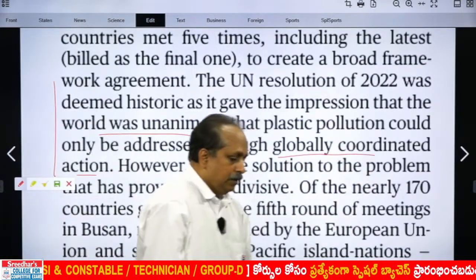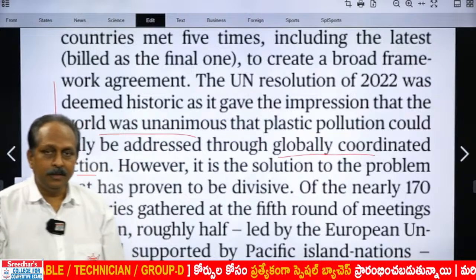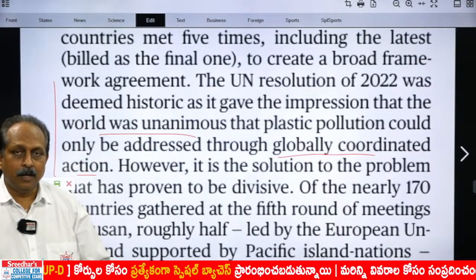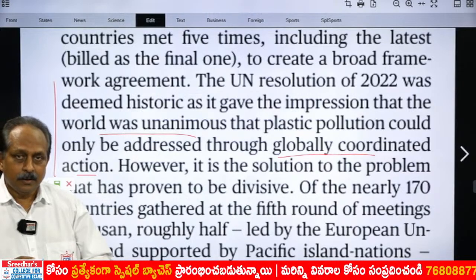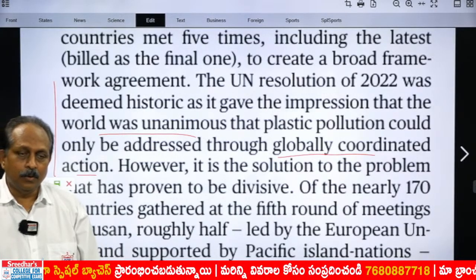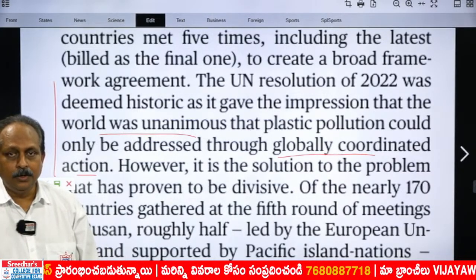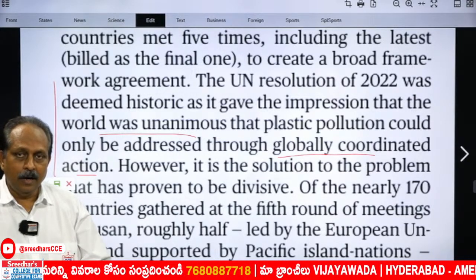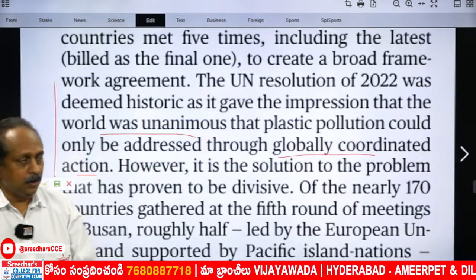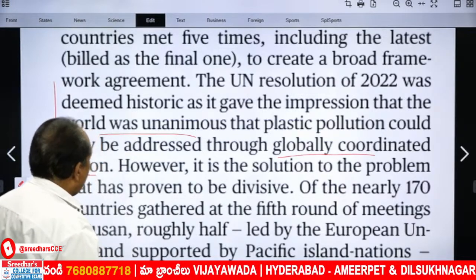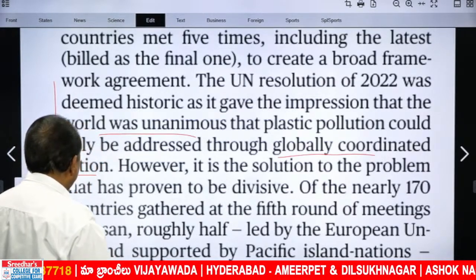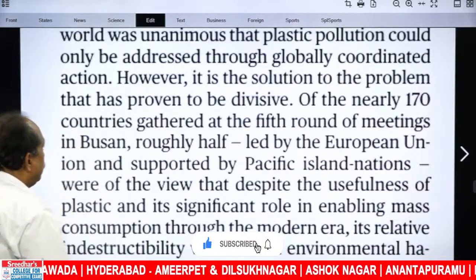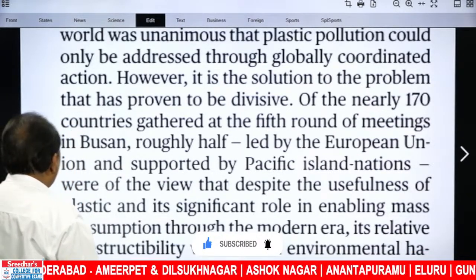The entire world was unanimous that plastic pollution could only be addressed through globally coordinated action. It was a resolution and it looked positive because entire world was unanimous. Unanimous regarding what? Stopping plastic production or finding out a solution through consensus. Entire world agrees and implements something that is going to work out. Globally coordinated action means no dispute, nothing. They all work together towards a particular solution. Then the writer introduces the contrasting word.